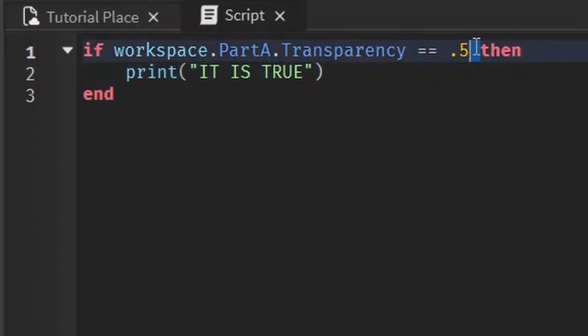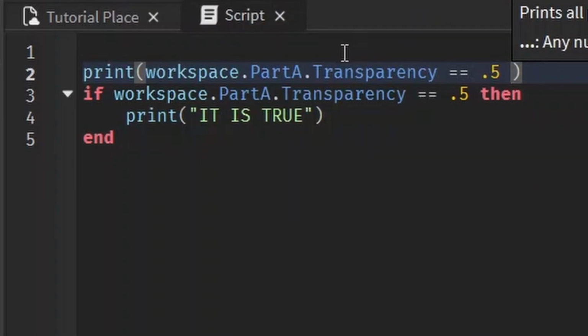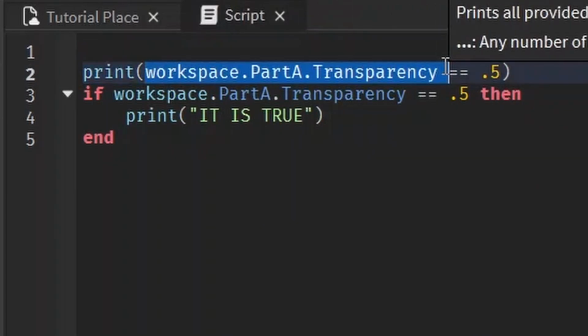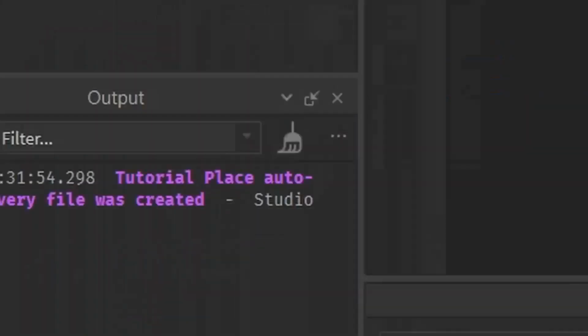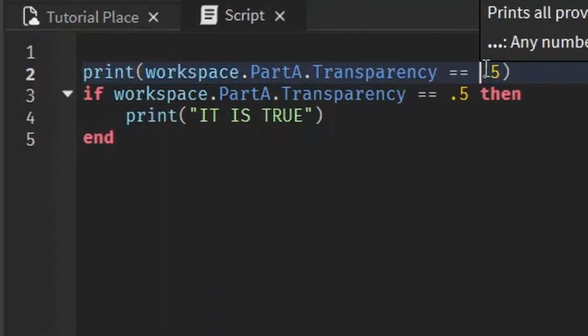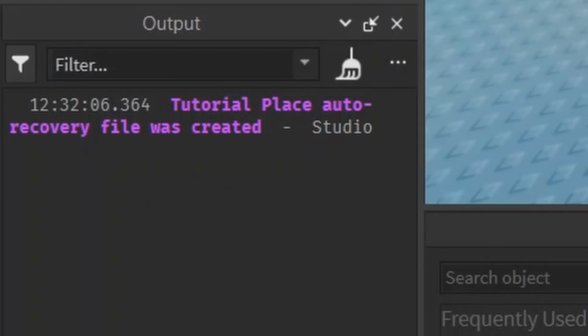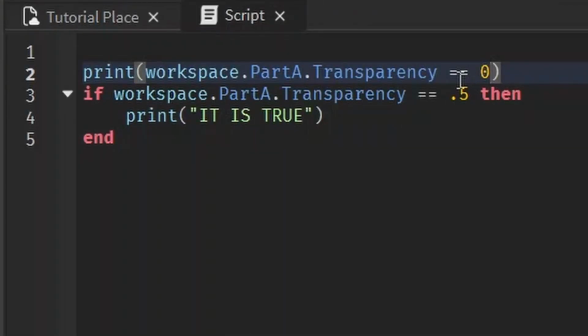And what if you're not sure if this condition is equal to true? Well, you can even print out conditions like this. And this is going to check, is workspace.partA.transparency equal to 0.5? And if it's not equal to 0.5, it'll print out false. But what if the condition is true? If the transparency is equal to 0, now checking if the transparency is equal to 0, and that is indeed true. Basically, conditions boil down to true or false.